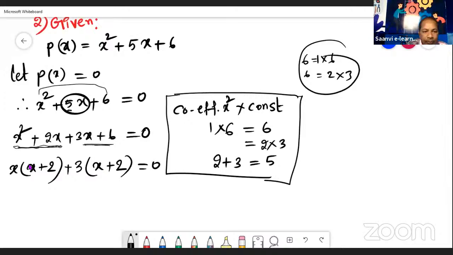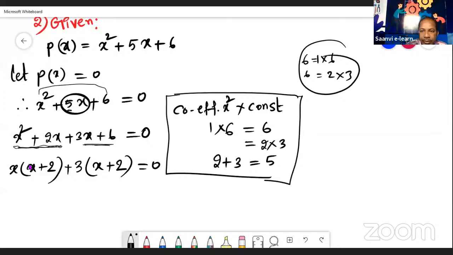See children, if you get doubt about taking common, if we multiply back, again we get the same expression. Here x into x, x square, plus symbol as it is. x into 2, 2x we will get. And 3 into x, 3x we will get. Plus into plus, 3 2s are 6.